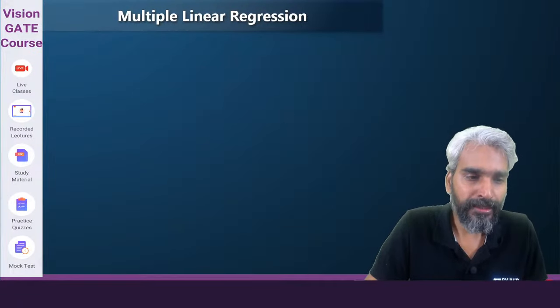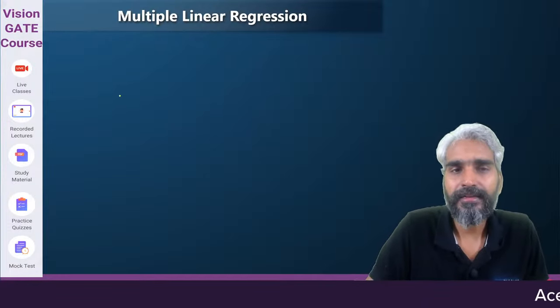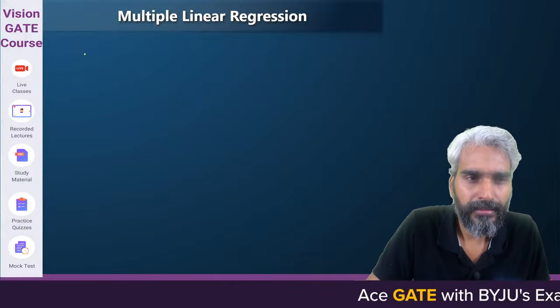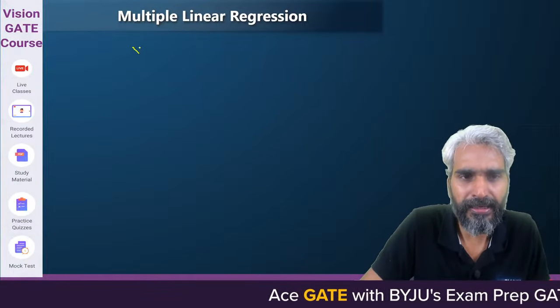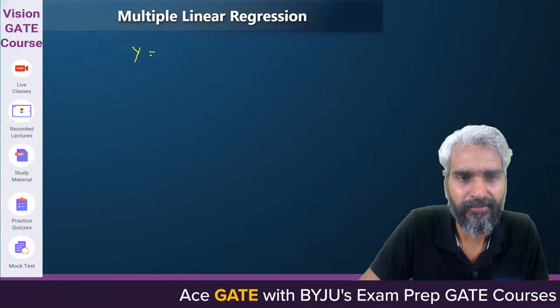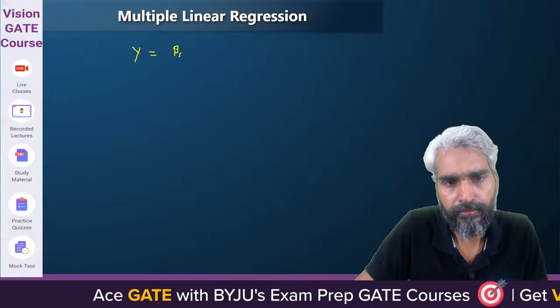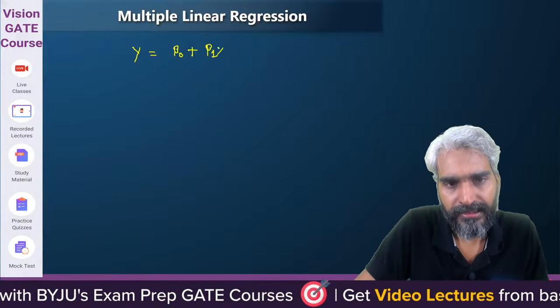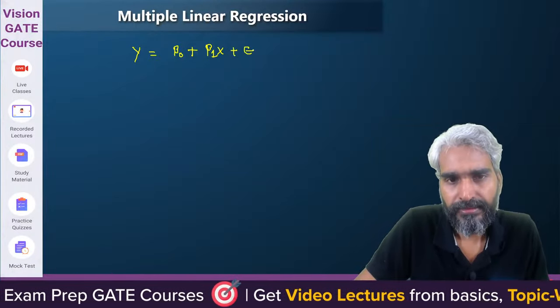Now please try to understand that for simple linear regression, the equation is y equals beta 0 plus beta 1 x plus epsilon, right?